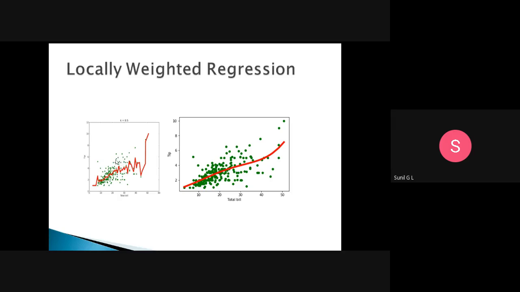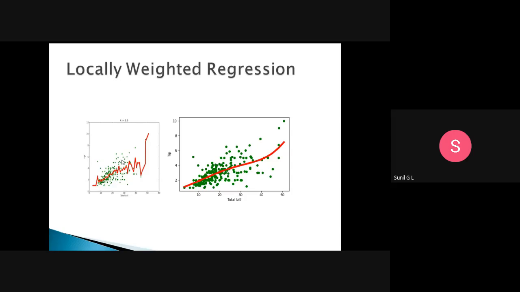For this point, we take the local points. Where the curve comes like this, the data points are nearer here, so we have taken a data point here. Here we have only one data point, so we have come here, and here we have a data point, then the curve will move like this.